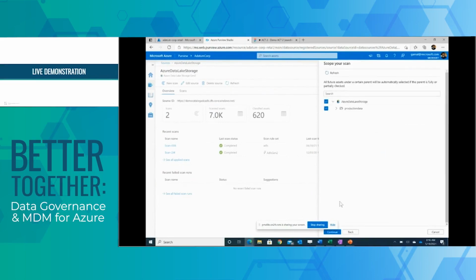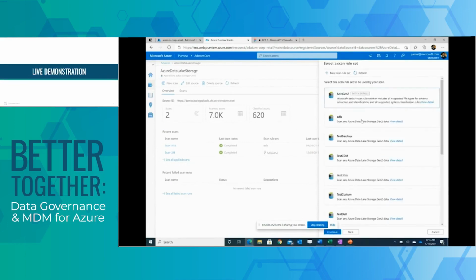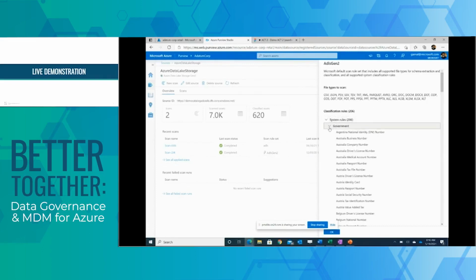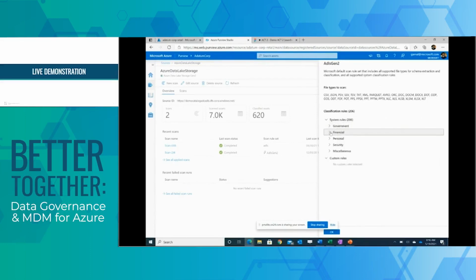As I mentioned, you can scope your scans over here. You can come in and say that as part of this scan, I want to enable this scan rule set. All that scan rule set is saying is that I want to scan all these file types and enable all these classifications. As I mentioned, we have 200-plus in the system across different domains like government, financial, personal, and so forth.